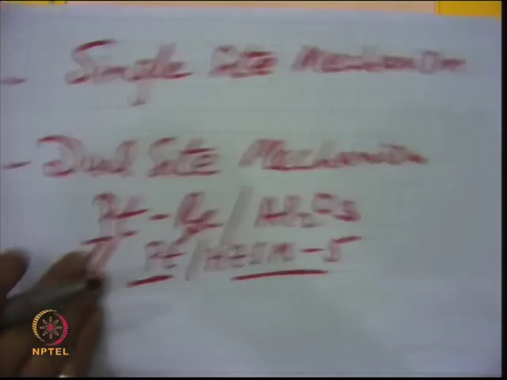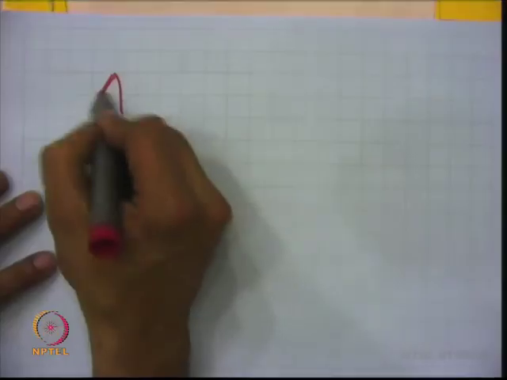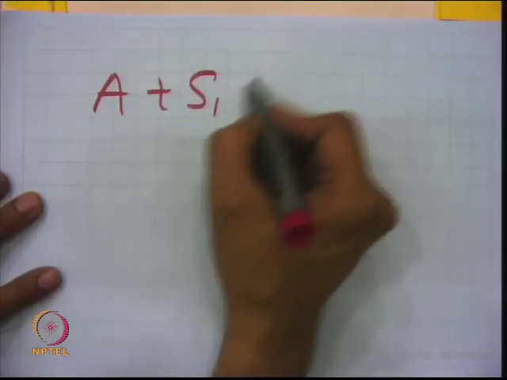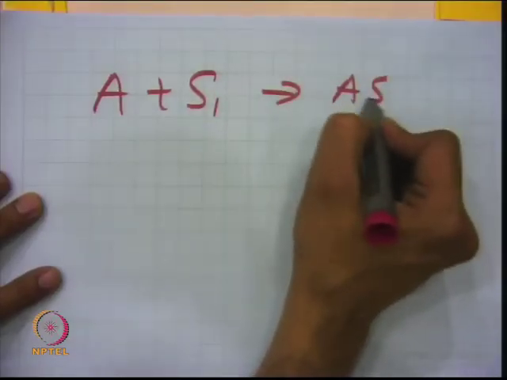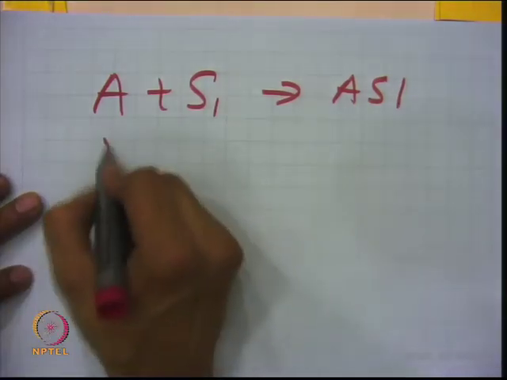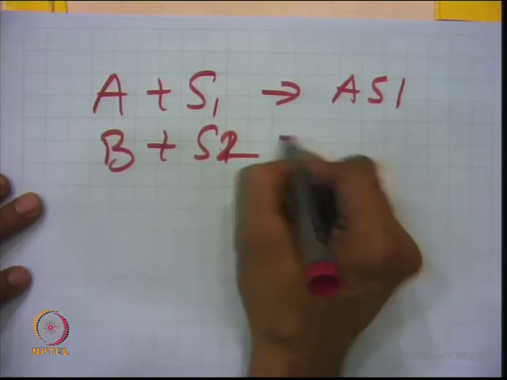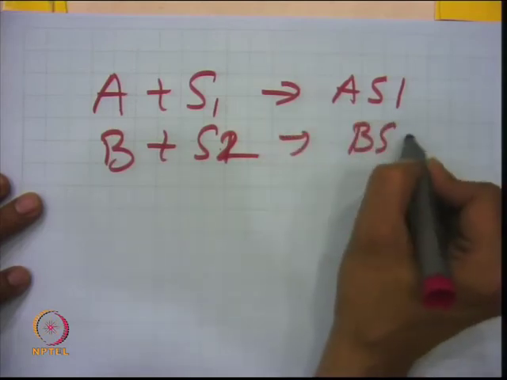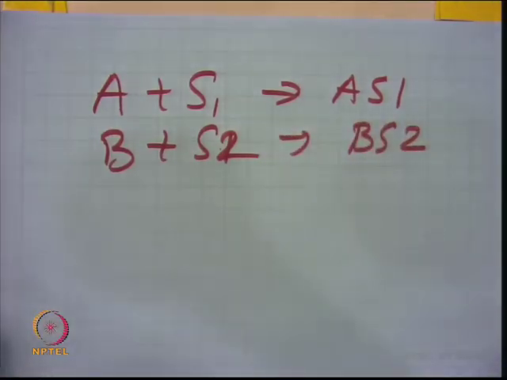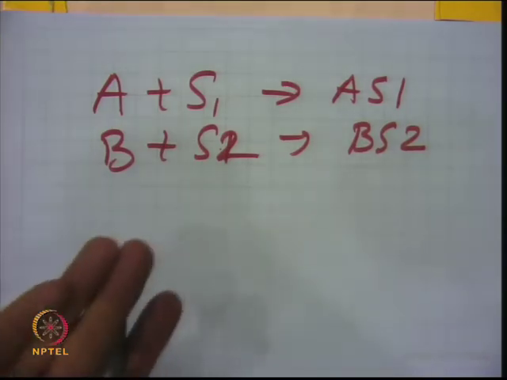So when I write it something like this, A plus S1 gives you AS1, and B plus S2 gives you BS2, a dual kind of site, two different kinds of sites are available on the surface of the solid, right.